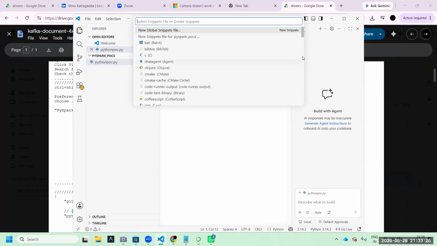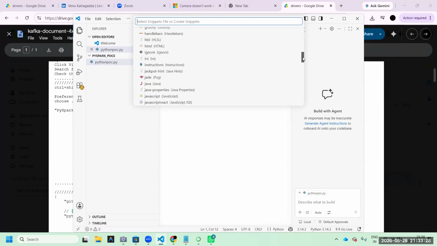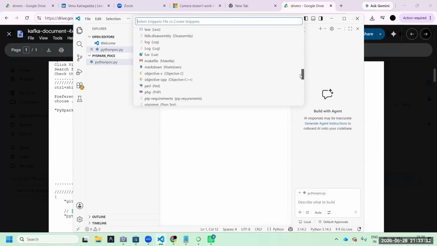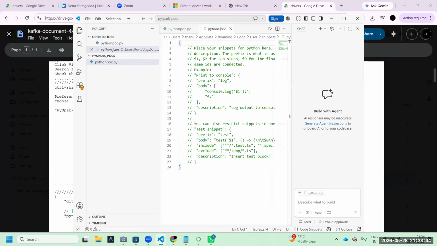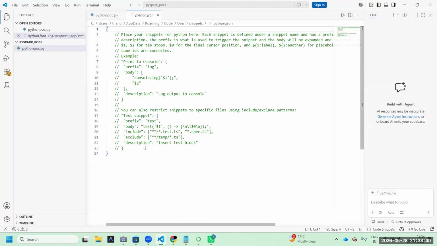Here, scroll down. That documentation also clearly mentions the same thing. If you are doing Python, please open this Python. This is highly recommendable, not mandatory.